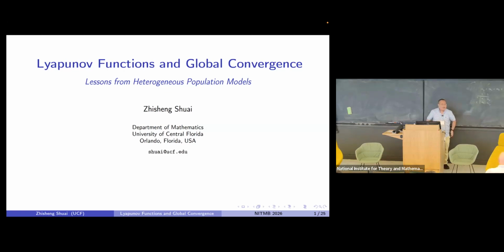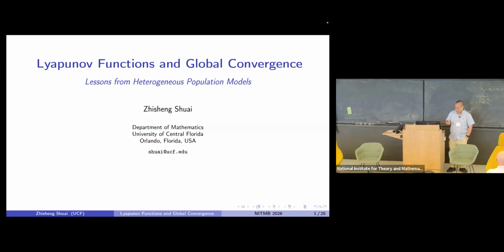Really, the primary hat I'm wearing for this workshop is a newcomer and a learner for this topic. After recognizing there will be a talk tomorrow on global stability, I would like to restrain myself to the models for non-evolution dynamics. So I will show you the lessons we learned by working on these population models in ecology and epidemiology, and particularly on this Lyapunov function.